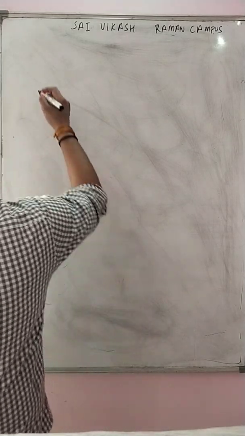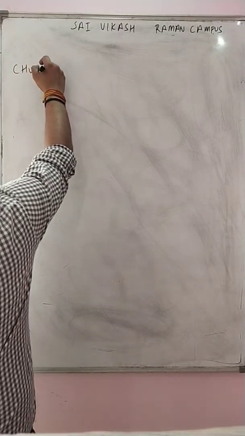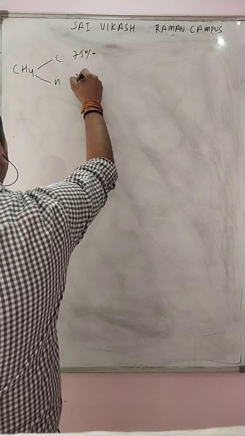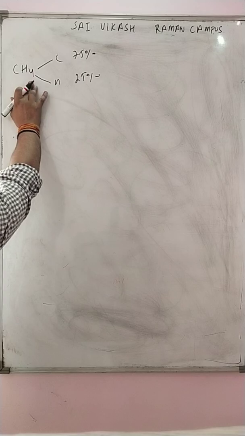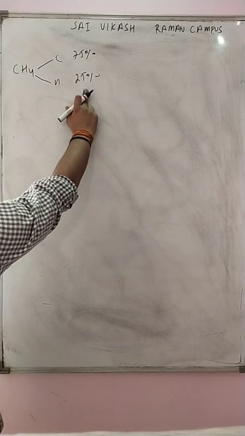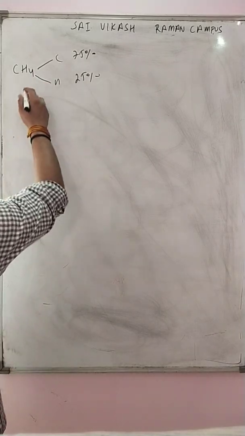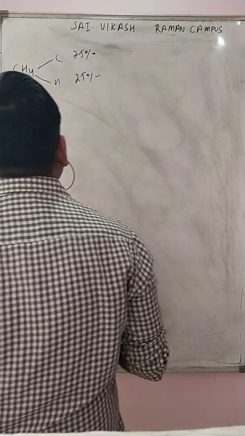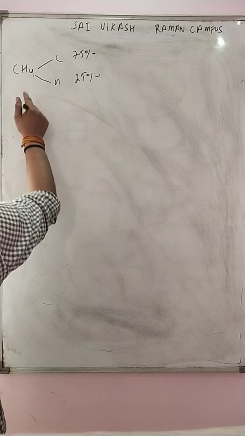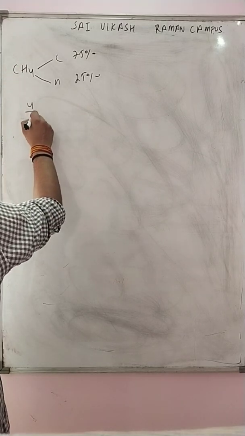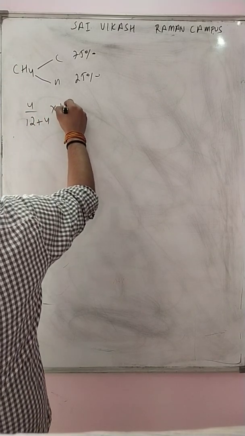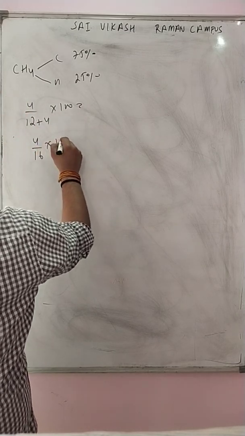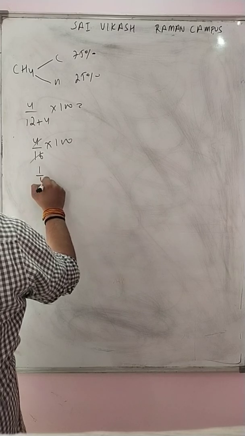Let us take one example. CH4: carbon 75%, here hydrogen 25%. You can easily count it. Hydrogen has a mass of 25%. How? The mass of hydrogen is 4, the mass of carbon is 12, plus 4, into 100. So hydrogen comes to 4/16 into 100. 4 goes into 16 one-fourth, into 100.